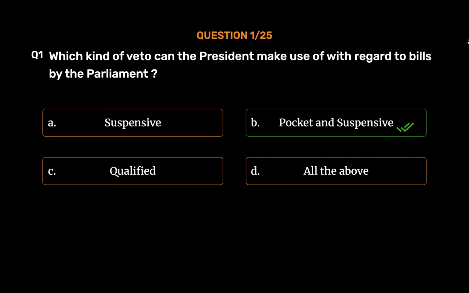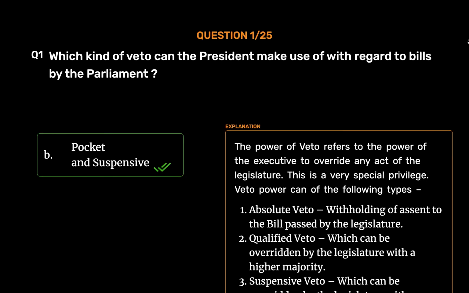Pocket and suspensive. The power of veto refers to the power of the executive to override any act of the legislature. This is a very special privilege. Veto power can be of the following types.